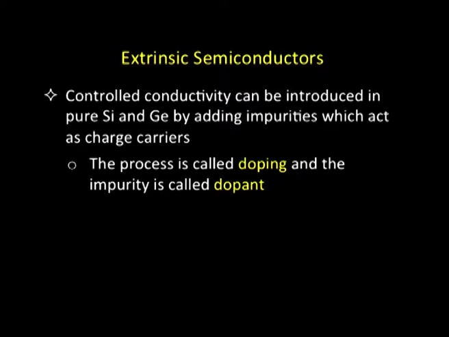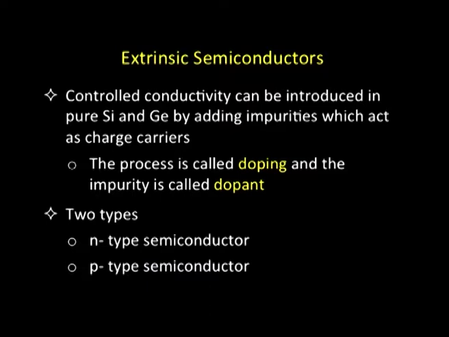This process is called doping, and the impurity which we introduce into the silicon sample is referred to as the dopant. Now, depending on what kind of impurity we introduce, there are two types of extrinsic semiconductors we can create. One is called an N-type semiconductor, another one is called a P-type semiconductor. The type will depend on the nature of the dopant I am introducing. We will talk in detail as we proceed from here.